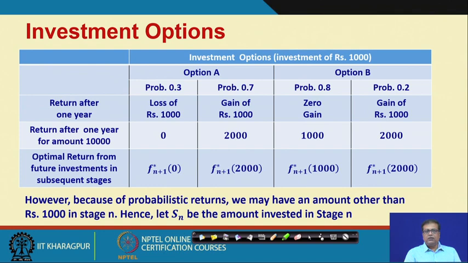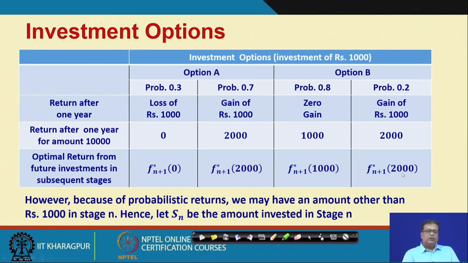So, for the remaining 2 years, let us say the optimal value that we will get from those subsequent stages is f star n plus 1 with that 0 that you have. So, here it should be f star n plus 1 of 0, f star n plus 1 of 2000, f star n plus 1 of 1000, f star n plus 1 of 2000.